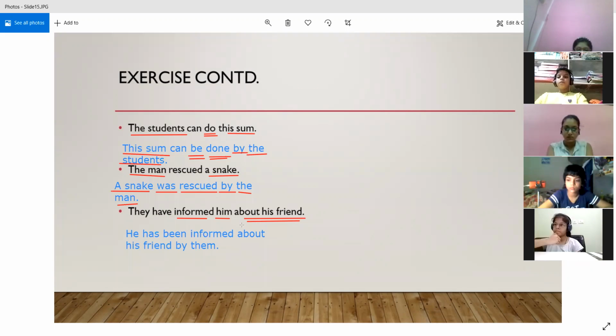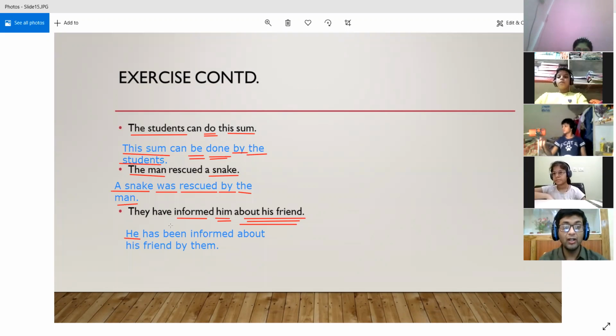So it is something, a thing or a person. So about his friend is not an object over here. So him is the object over here. So it will become he, because that is the subject form of him. And they, which is the subject in the active voice, has become the object in the passive voice, and the object form of they is them. We have also placed by in front of it.